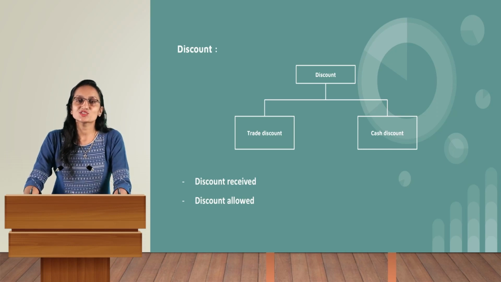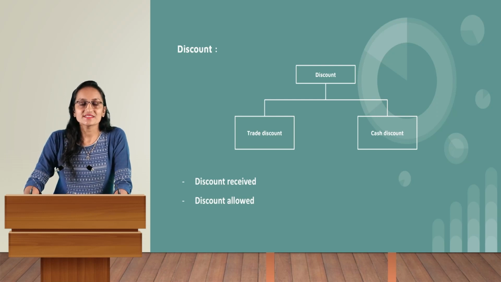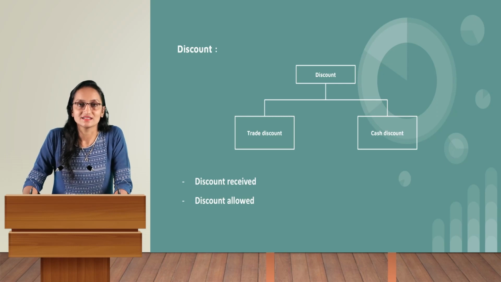Now here there are two types of discount I would like to talk about: trade discount and cash discount. Trade discount is most probably given when the business owner purchases or sells goods in bulk, in a very huge quantity. At that point of time, they are likely to get trade discount, but it is not compulsory that they get it each and every time.